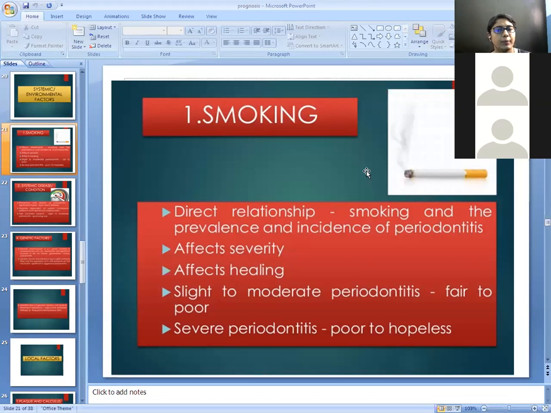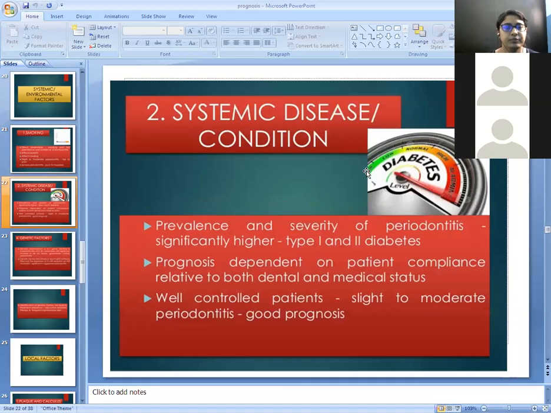As you increase the amount of smoking, there is an increase in the prevalence and severity of periodontitis. It also affects the healing. So if the patient is a smoker, then there will be poor healing of the periodontal supporting structures. For mild, moderate, and severe periodontitis, the prognosis varies. For slight to moderate periodontitis, the prognosis will be fair to poor, and for severe periodontitis, the prognosis will be poor to hopeless.